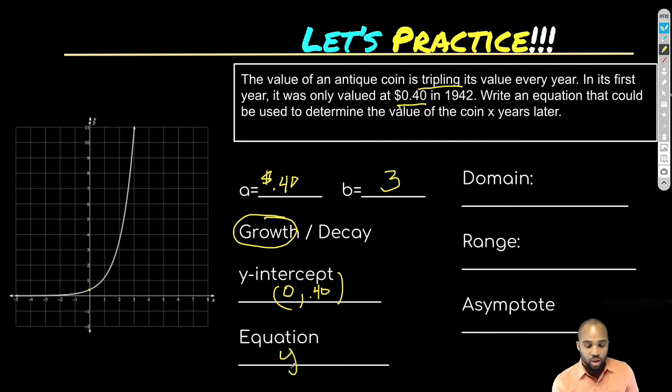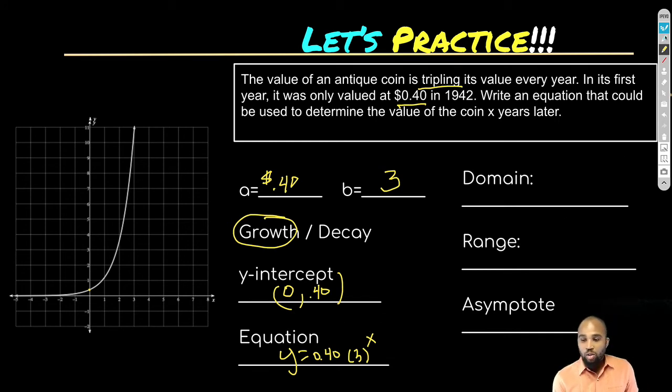So now we know it's y equals ab to the x. So a is 0.4. Some people like to write .4, which is fine. And then 3 to the x power. And there it is. There's our equation. And this equation allows us to find the value at any year. So if I plugged in 2, I could find out what the value should be at 2 years, 3 years, and so on, 2.5 years, if this rate continues.